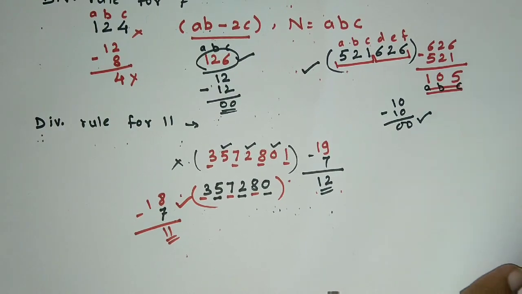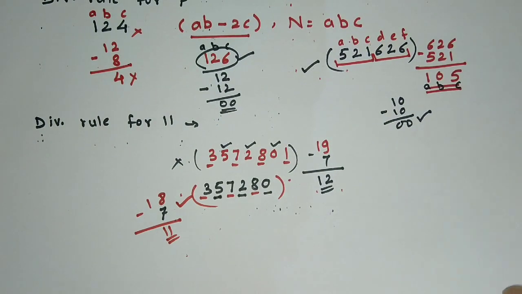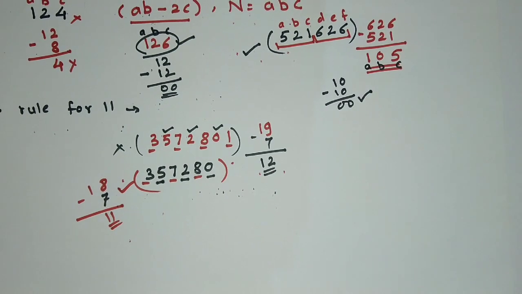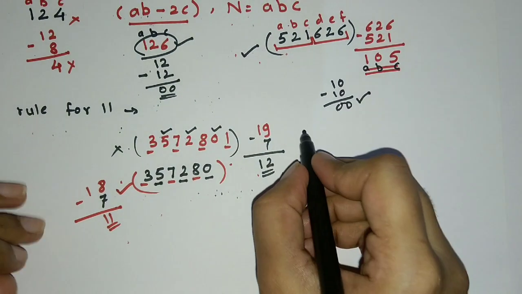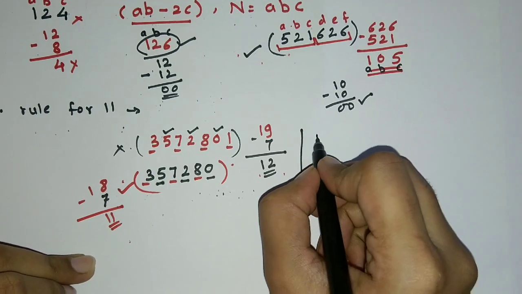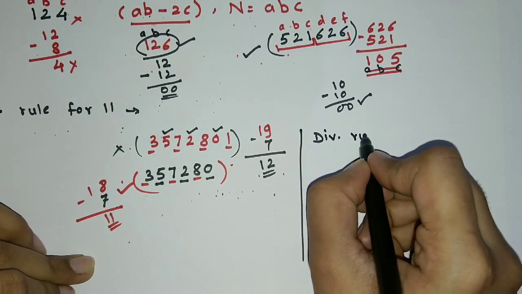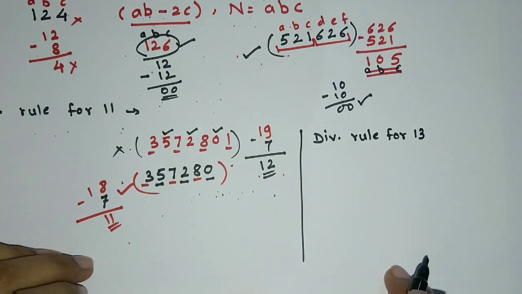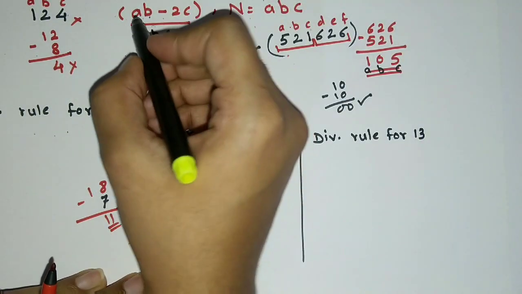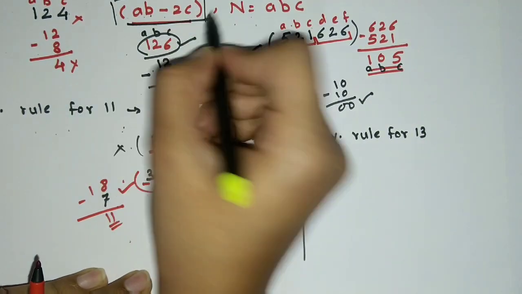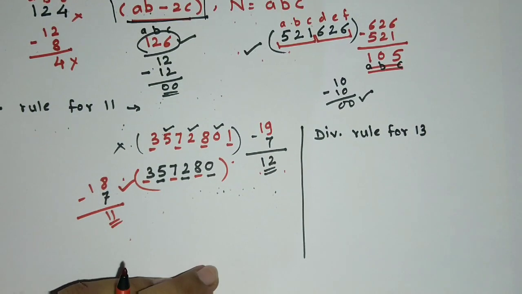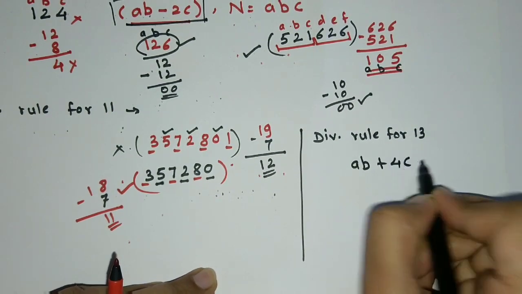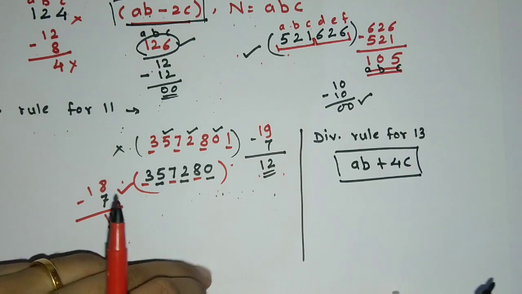Now, one more. Let's see the divisibility rule for 13. Let's see it over here. Okay, now as we use this formula AB minus 2C for 7, we are going to use the formula AB plus 4C in case of 13.